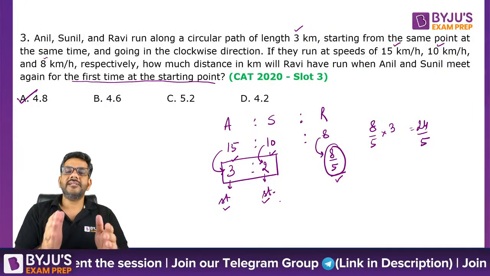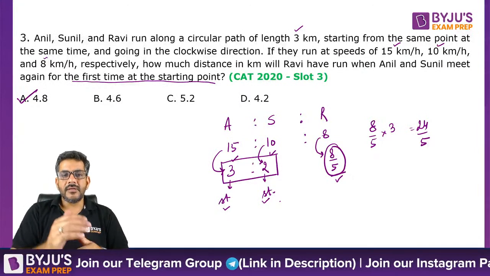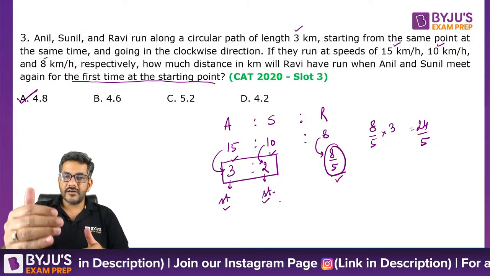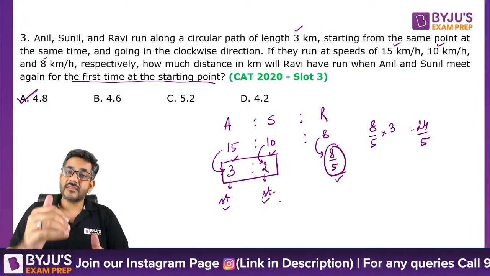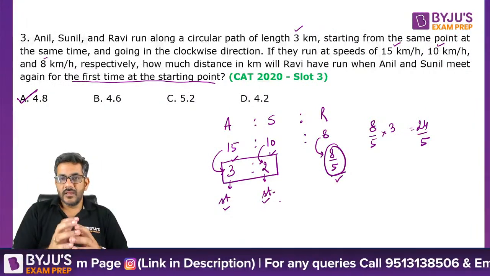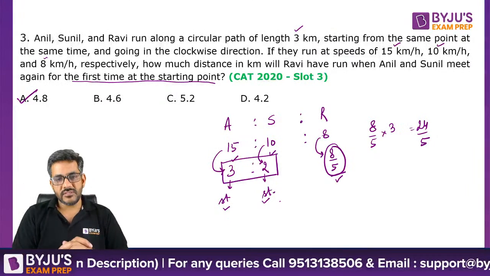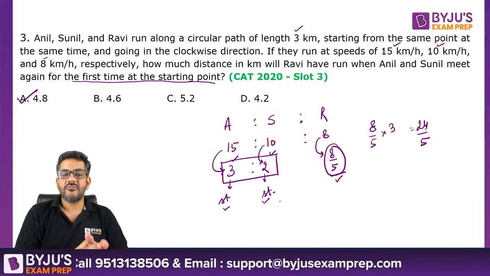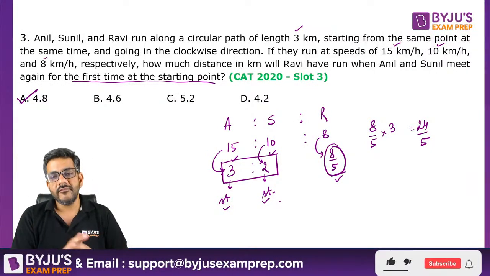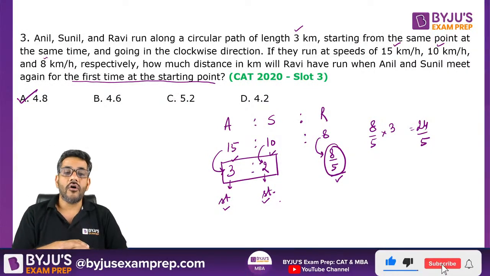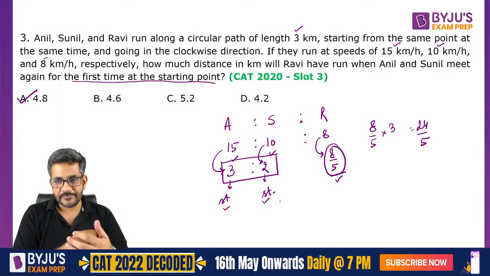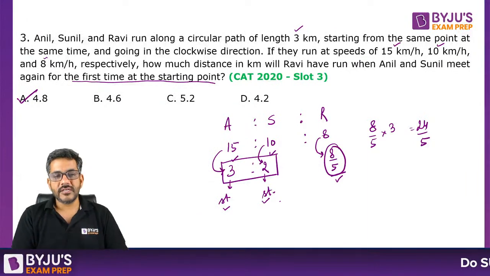Now the ratio of their speeds is 15 to 10 to 8. When Anil does 3, that is 1/5 of 15, Sunil does 2, 1/5 of 10. In the same time, how much will Ravi do? 1/5 of 8, and 1/5 of 8 is 8 by 5 rounds. One round is 3 kilometers. So in kilometers, he will have covered 8/5 into 3, which gives you 24/5 or 4.8 kilometers. So that is the answer for this question. I'm sure all of you understood this question now.